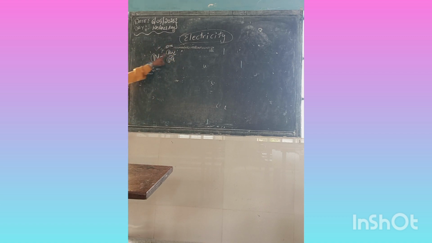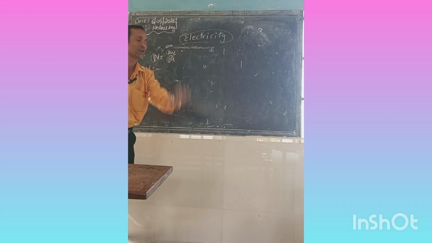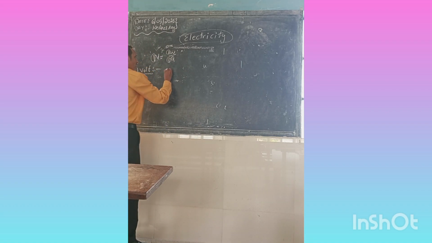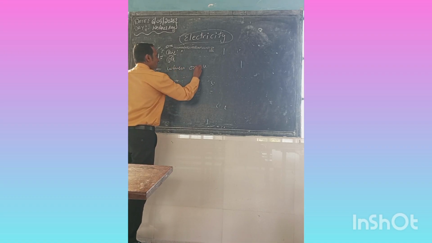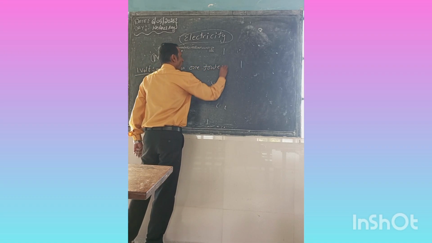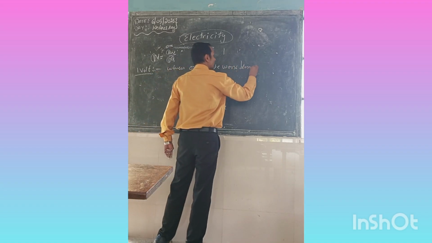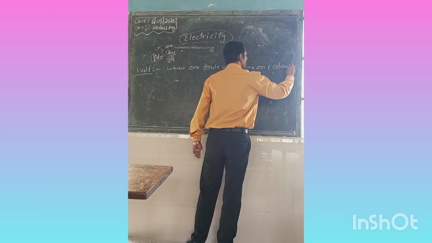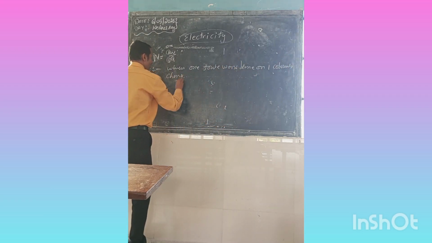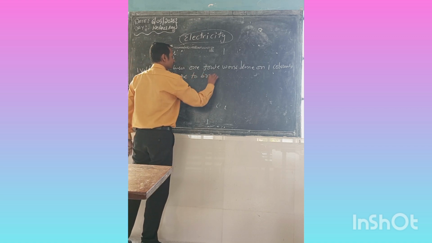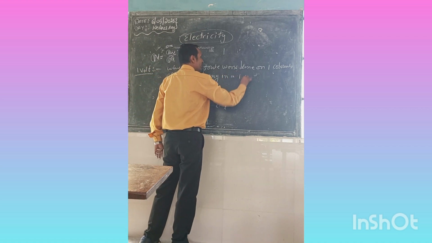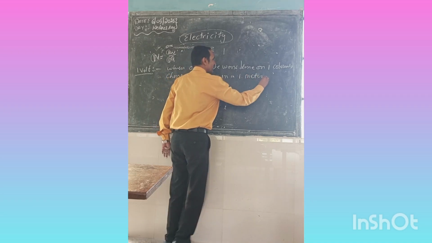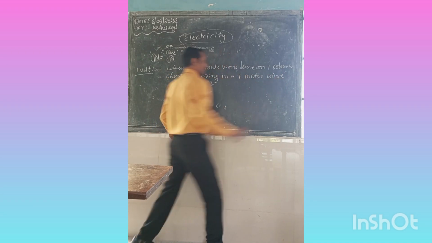1 joule of work done to bring a 1 coulomb charge in a 1 meter wire is called 1 volt. So 1 volt means when 1 joule of work is done on 1 coulomb charge to bring it in a 1 meter conductor or wire.